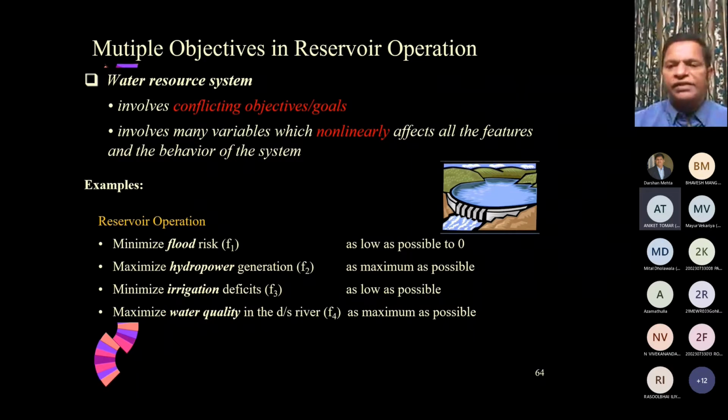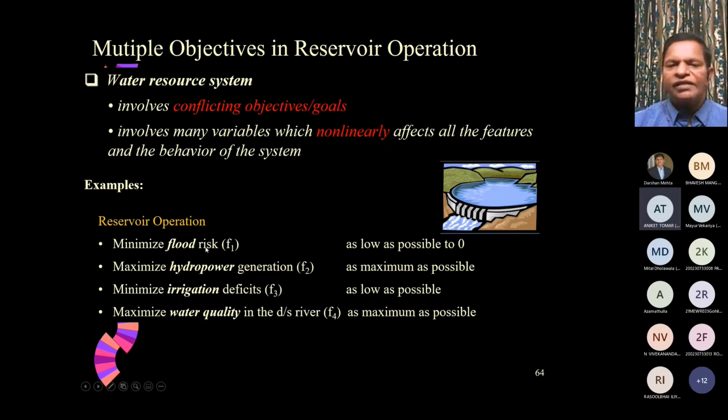Because for the same discharge, when the head causing flow is high, you get more hydropower. So ideally, for hydropower optimization, you want the reservoir at its full level to generate more power. But when you talk about flood risk, you would like to empty the reservoir so that the incoming flood can be accommodated and the downstream area can be protected.